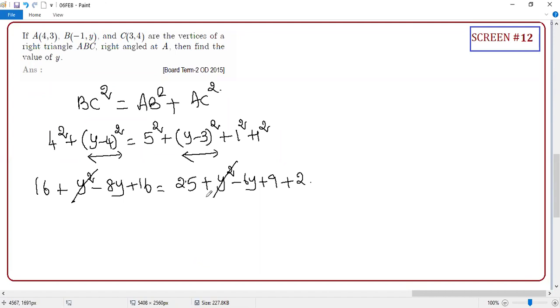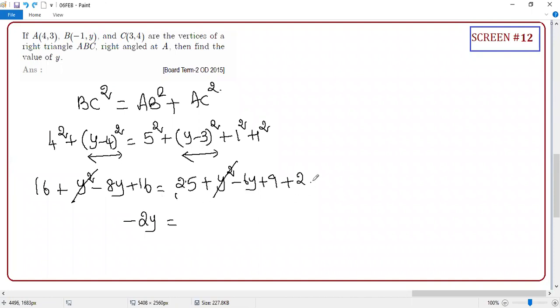This y square has to be cancelled first. Then what is the like terms? Like term is very important. You can bring this 8y, these things here. Minus 8y minus 2y, minus 8y plus 6y, the answer is minus 2y. Guys, only variable at the left hand side. Move all the numbers to the right hand side. Anything can be cancelled, that also you can check. 25, guys.